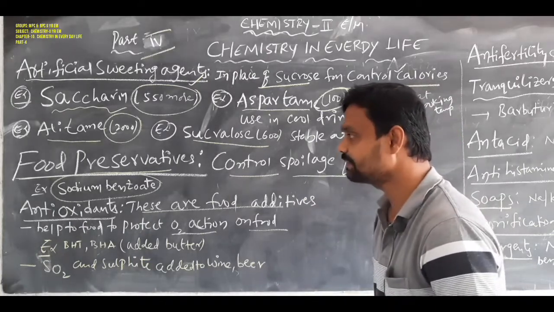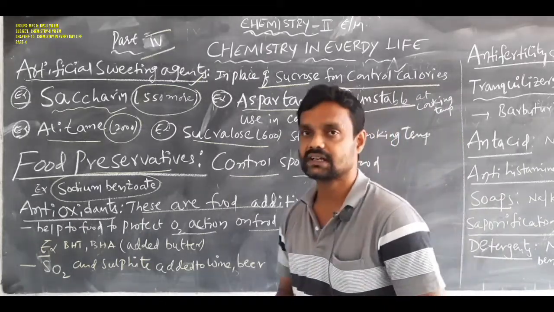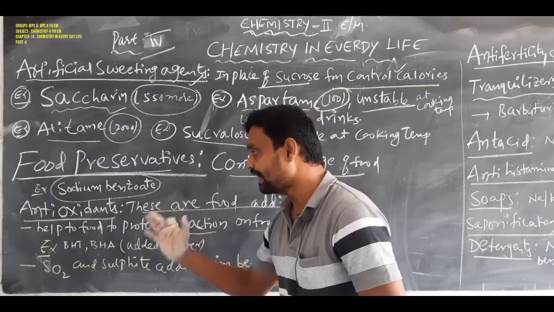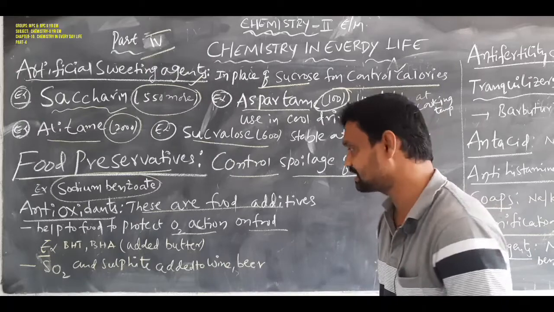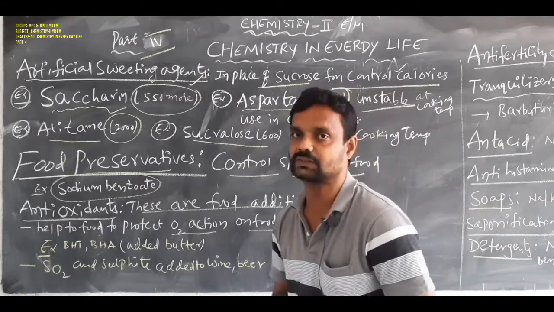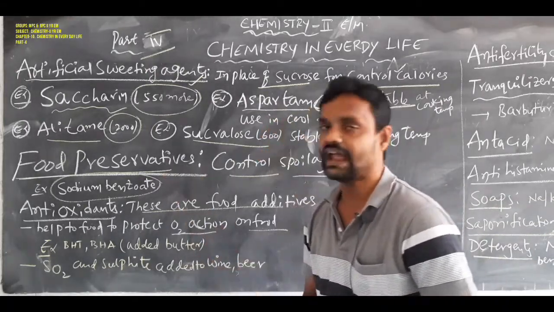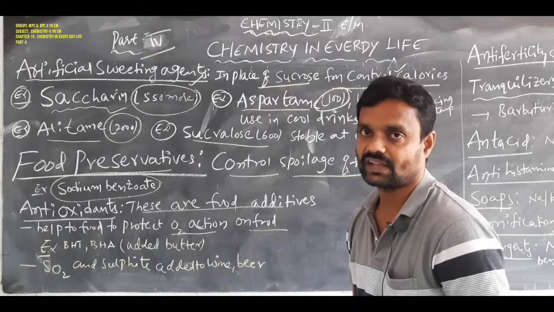Antioxidants, how can they be used? Antioxidants help protect food from oxidation reactions. That is the nature of an antioxidant.